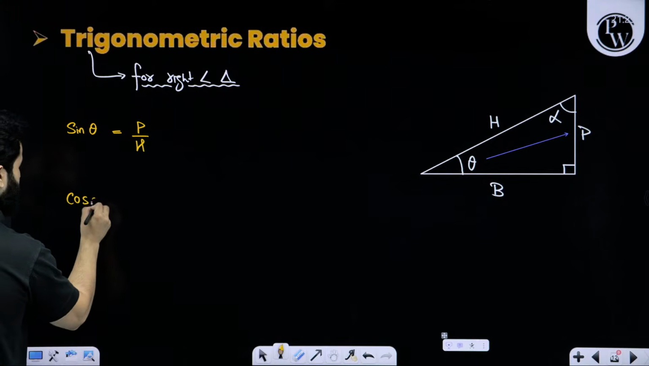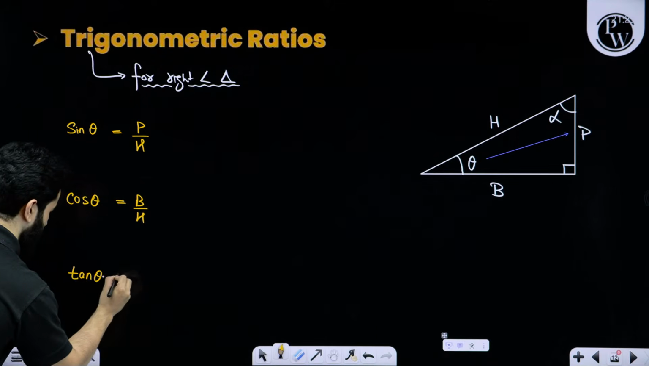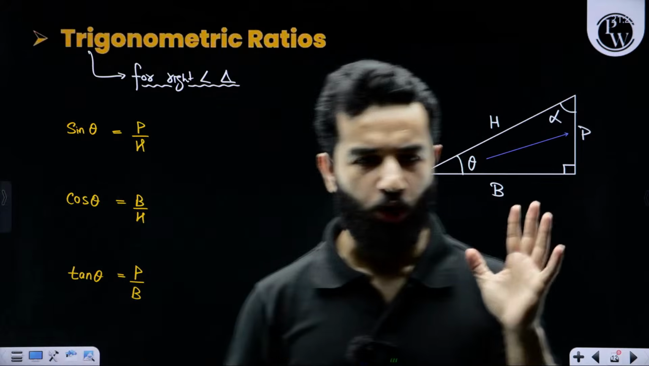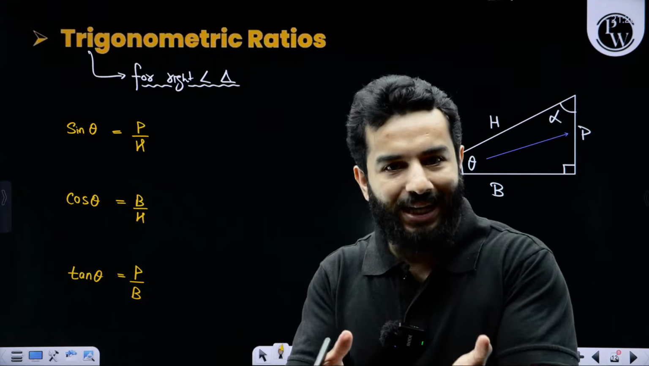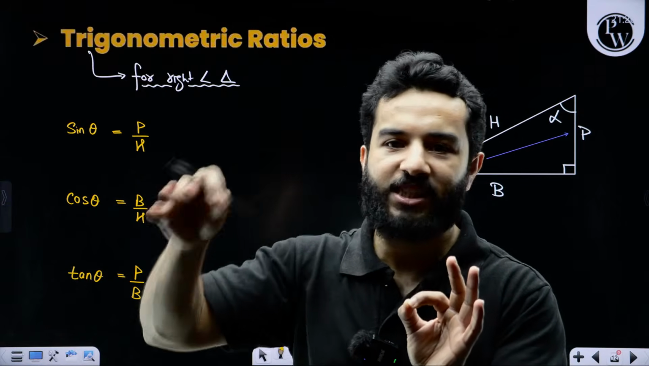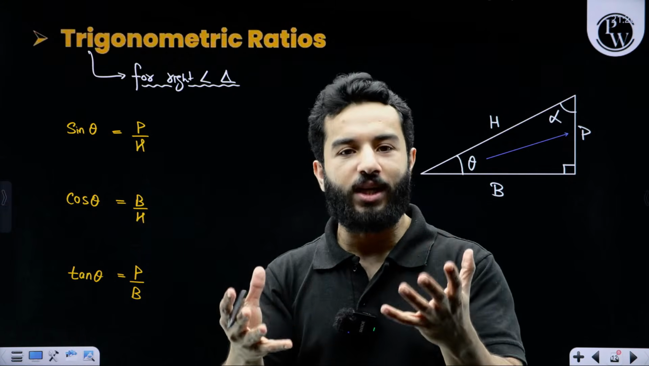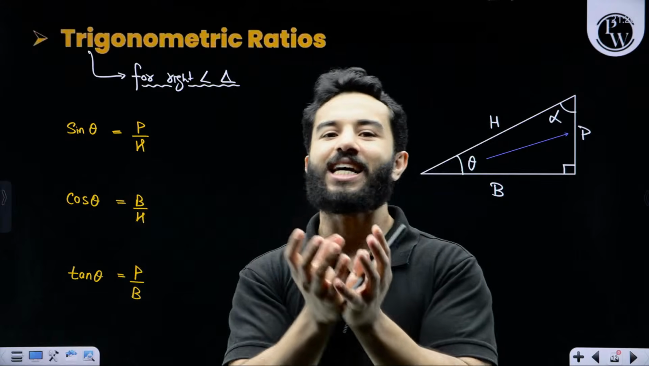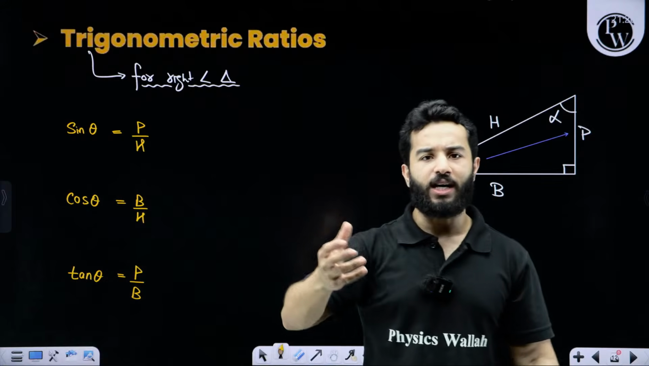Then you have got cos theta, it is base upon hypotenuse, and then we have got tan theta, it is perpendicular upon base. These are the 3 main trigonometric ratios. Also we can call them trigonometric functions. Now you are understanding why they are trigonometric functions. Everyone remembers sine 45 degrees 1 by root 2, sine 60 degrees root 3 by 2, sine 90 degrees 1, sine 30 degrees 1 by 2. What you are trying to do? You are putting input values and you are getting output. So it's like a small machine. So trigonometric ratios can also be called trigonometric functions.